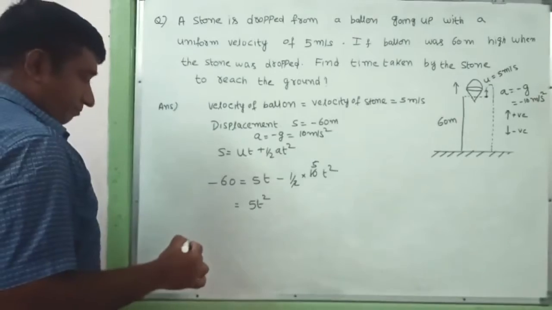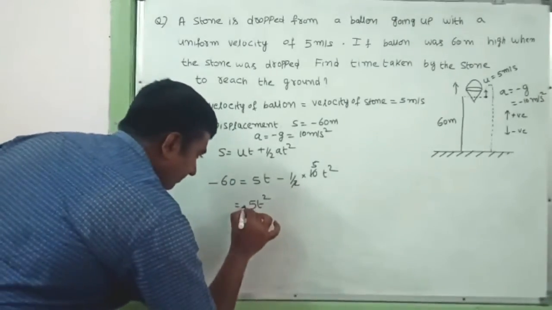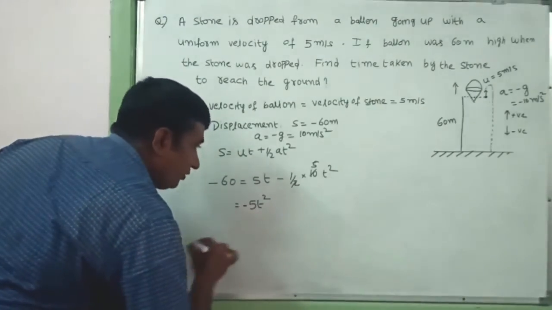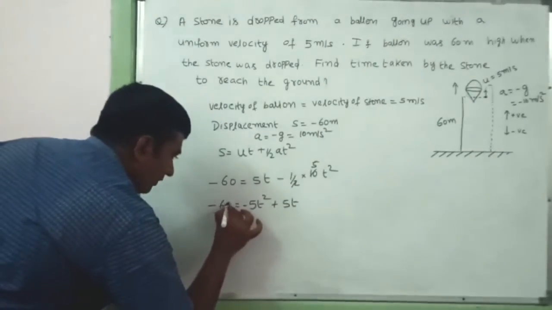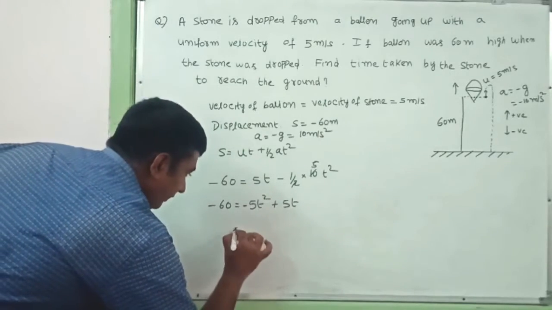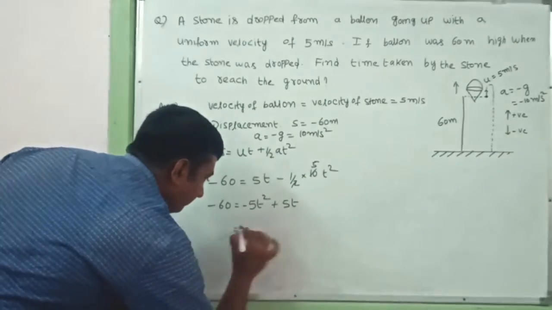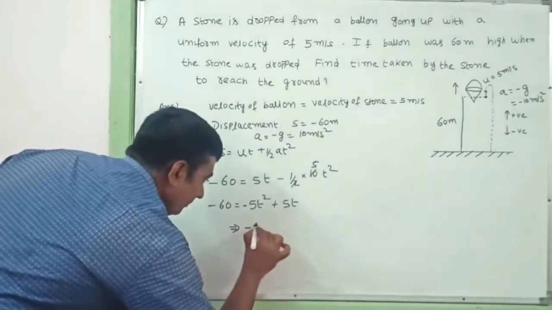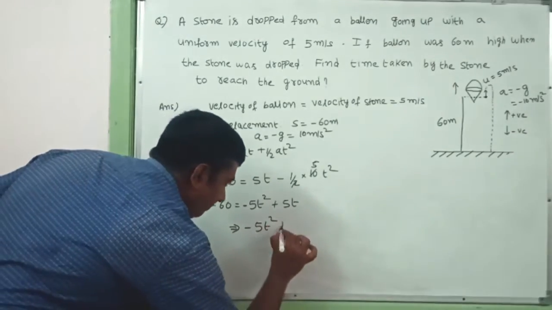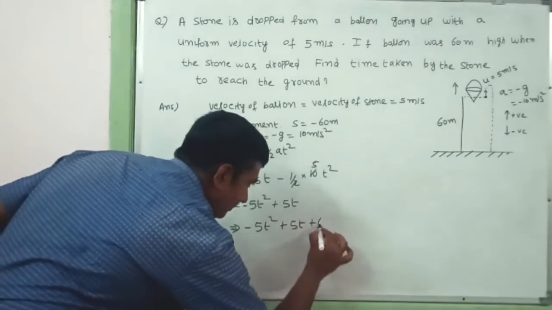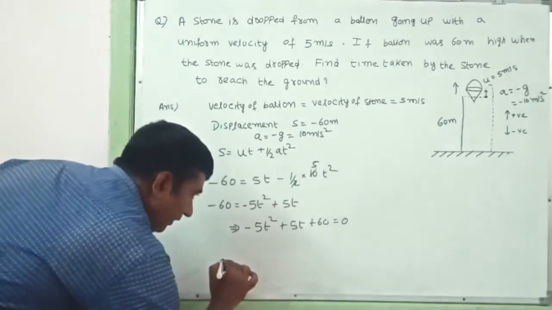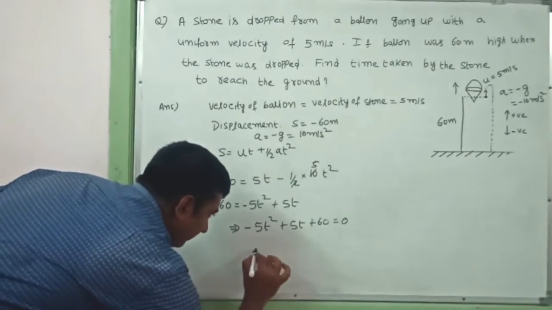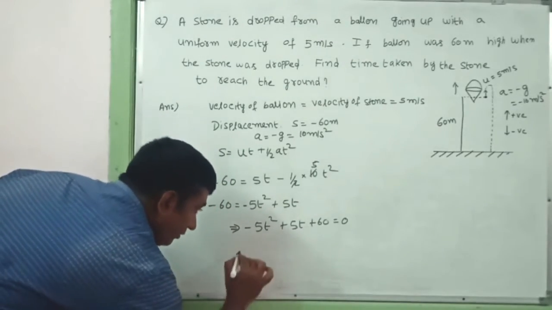With the help of this, I can take it as minus 5t square plus 5t, that is equal to minus 60. If I move it to this side, I get minus 5t square plus 5t plus 60 equals 0. Multiplying by minus and dividing by 5, I get